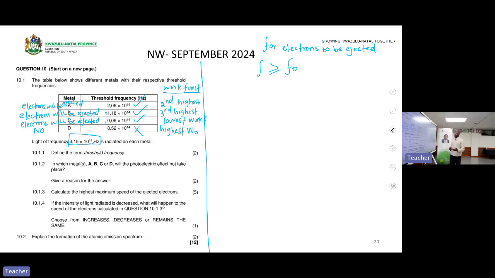Okay, define the term threshold frequency. Yes, you are correct. Good. It's the minimum frequency required for electrons to be ejected from the surface of the metal.